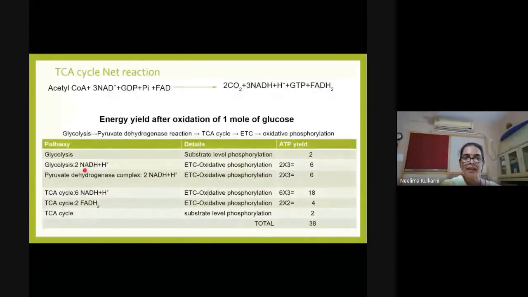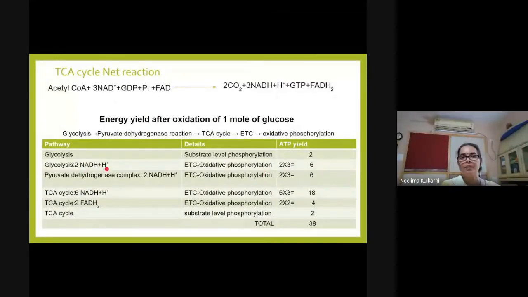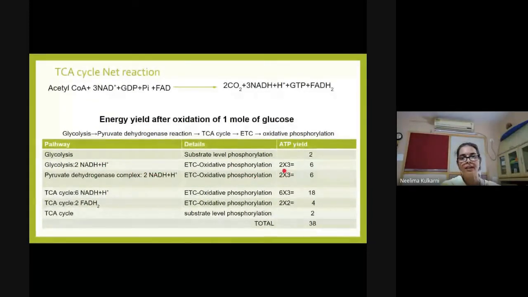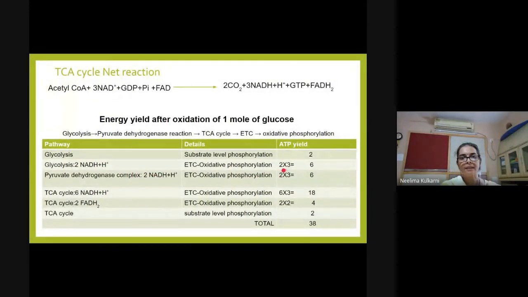So per NADH plus H plus, 10 protons, 3 protons equal to 1 ATP. So 10 protons is equal to 10 by 3, so that will come to 3 ATP. So 2 NADH plus H plus are produced in glycolytic pathway, when 2 glyceraldehyde 3-phosphate react with dehydrogenase to give 2 NADH plus H plus. They will result into production of 6 ATP molecules.